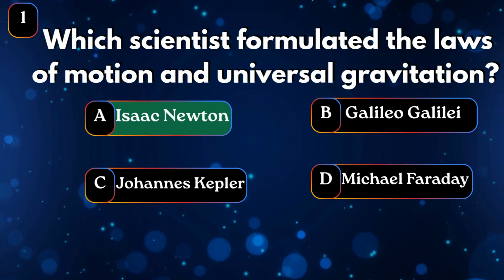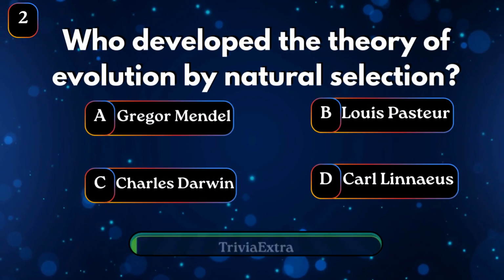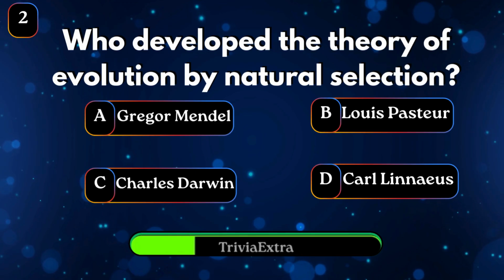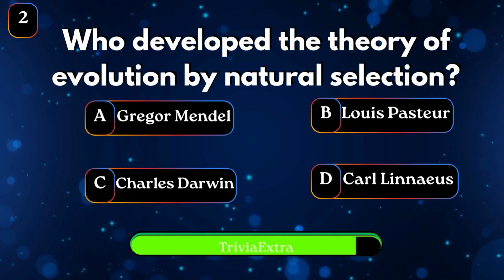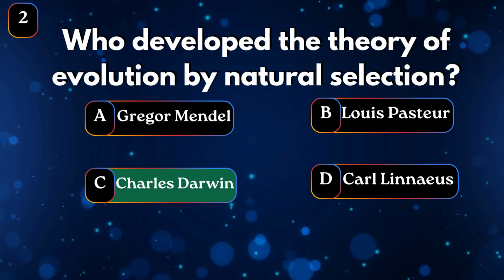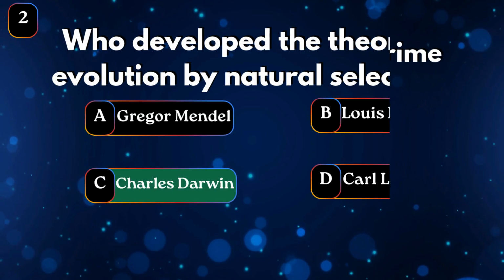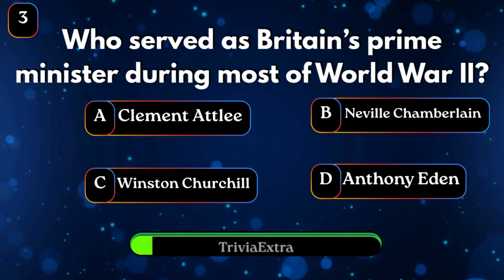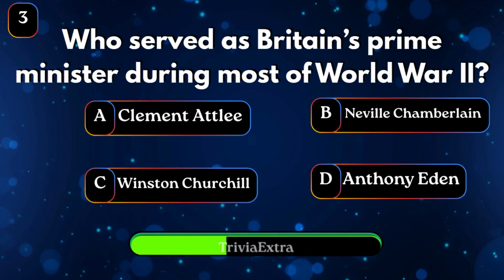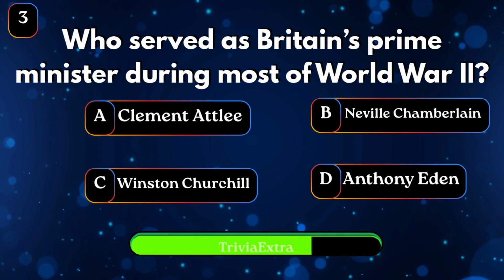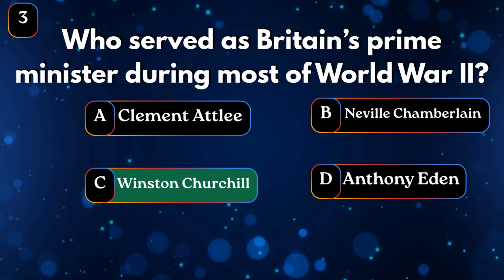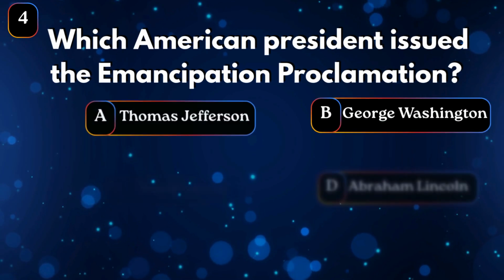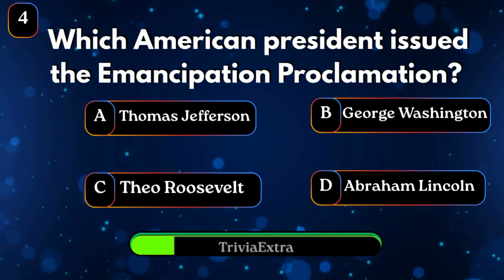Isaac Newton. Who developed the theory of evolution by natural selection? Charles Darwin. Who served as Britain's Prime Minister during most of World War II? Sir Winston Churchill. Which American president issued the Emancipation Proclamation?